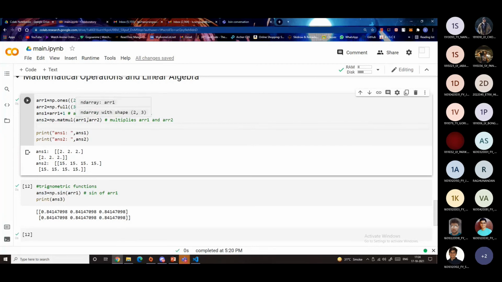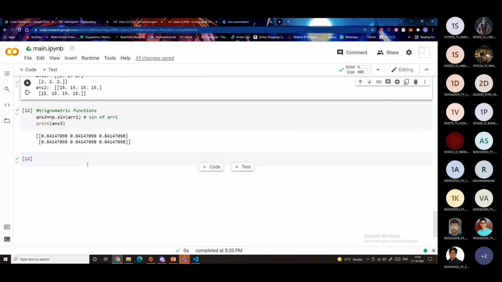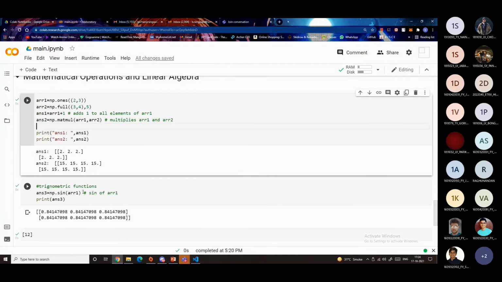Now, how does this work? You can also do matrix multiplication by using the @ operator. You can read more about it in the NumPy docs, and np.matmul will also use that @ operator internally to multiply two matrices. Similarly, you can also do trigonometric functions by using np.sin or np.cos if you want to, and get the answer. These are just some basic examples that I showed you, but there are a lot of different things that can be done with NumPy.